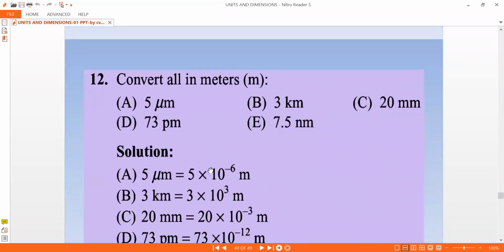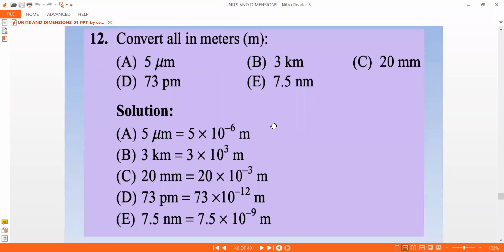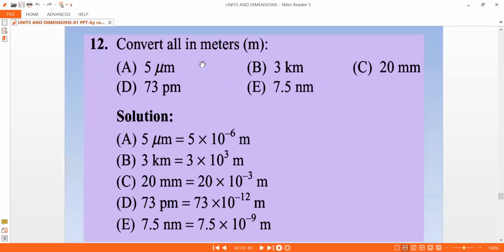This is the next one, a very simple question. Convert all to meters: 5 micrometer, 3 kilometer, 20 millimeter, 73 picometers, 1.5 nanometer. It's very easy. 5 micrometer is 5 into 10 power minus 6 meter. 3 kilometer is 3 into 10 power 3 meter. 20 millimeter: millimeter is 10 power minus 3 meter. If you substitute this, it is pretty straightforward. I hope I need not discuss much on this question. If any doubts persist, you can always return back to me.